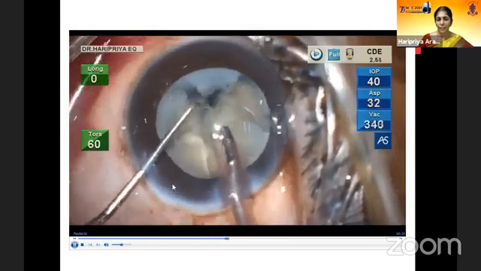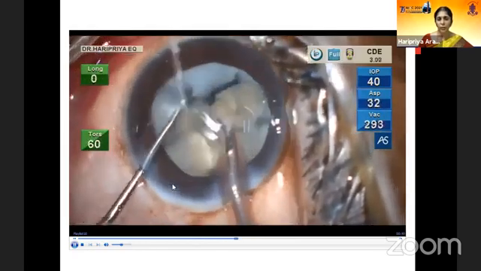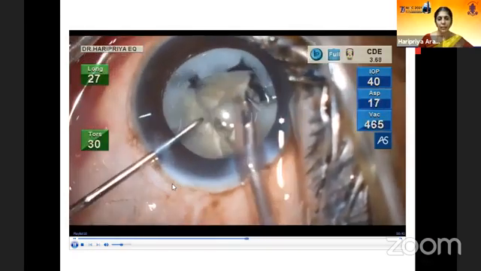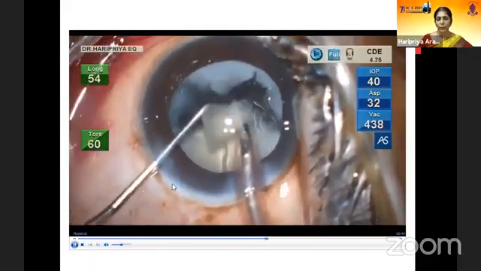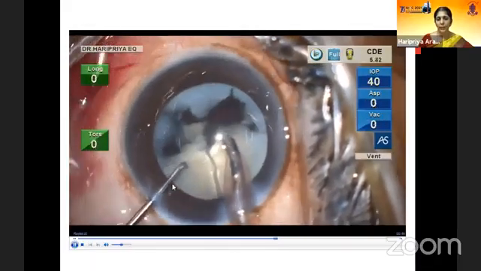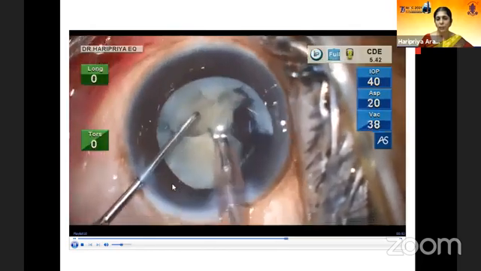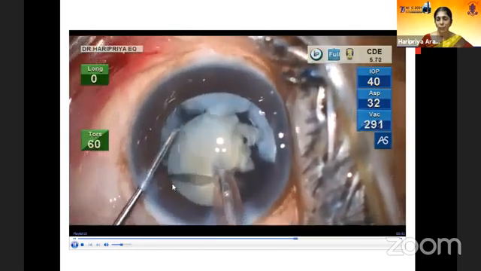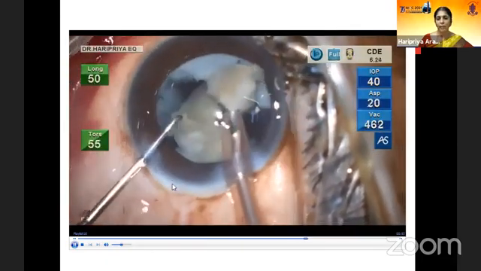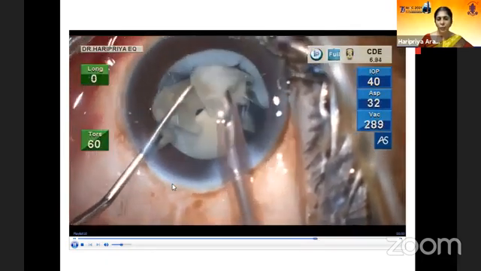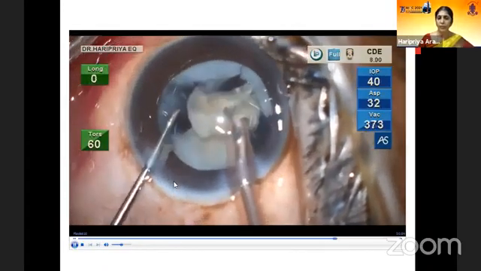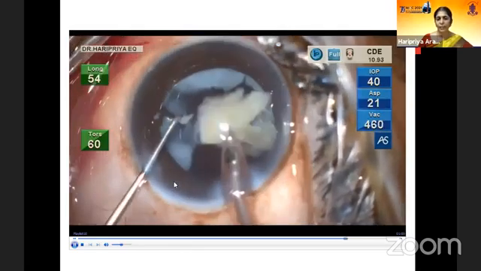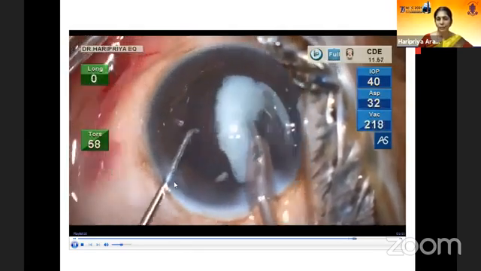The torsional is at 60 using the OZil technology. I do not use any longitudinal phaco, but the one which has kicked in is because of the OZil IP, which kicks in when I use about 90% vacuum. So like I mentioned earlier, because of the leakage compensation, the IOP is set to be lower and the vacuum and flow rate is still the same. So there's actually no difference from what I was doing earlier. So I have the same comfort, which means there is hardly any learning curve involved while giving a safer atmosphere and better comfort to the patient.